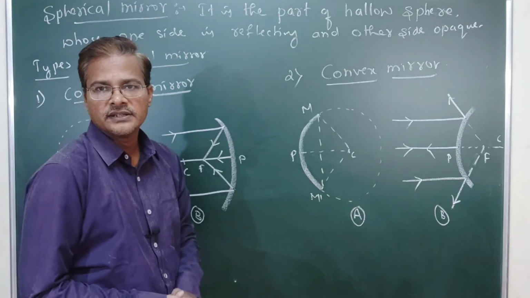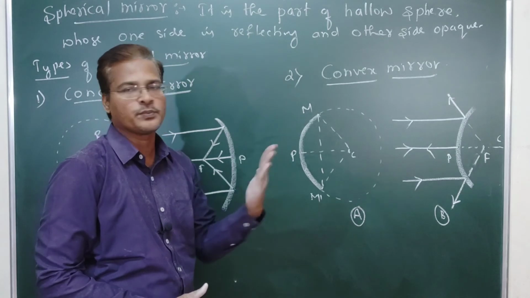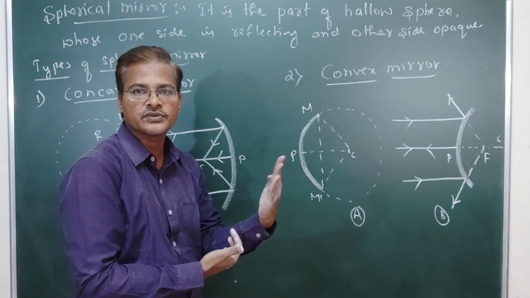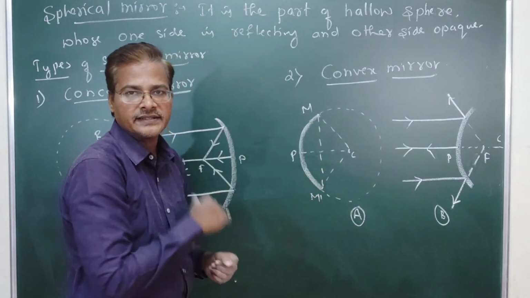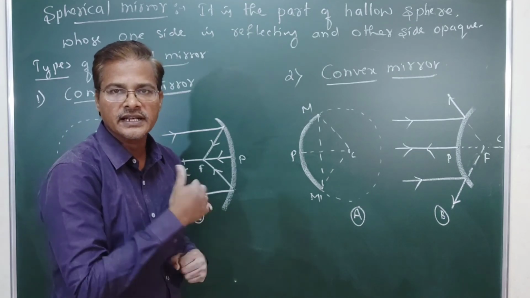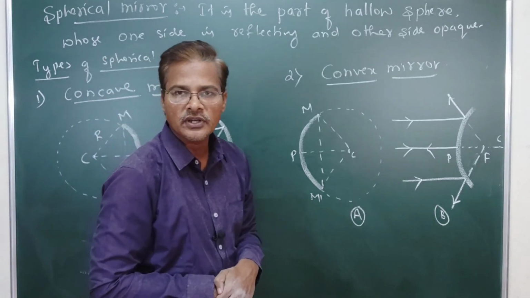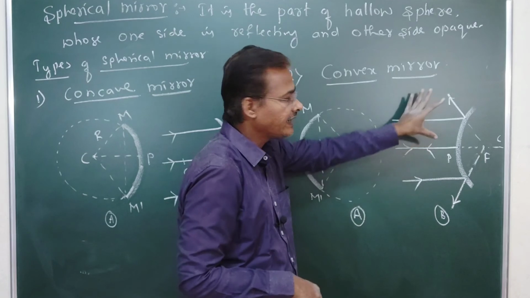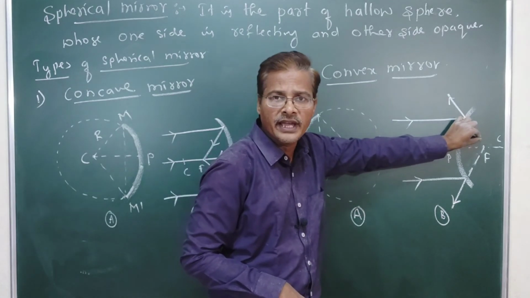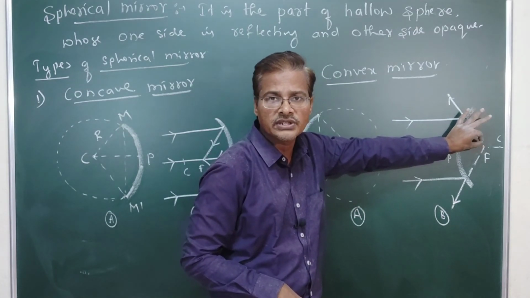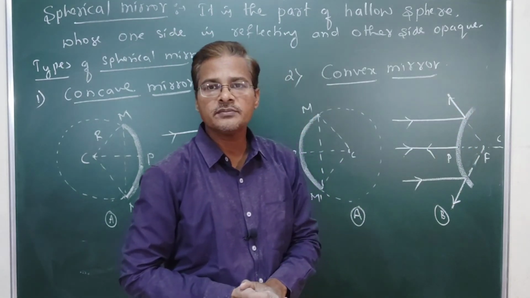Now the convex mirror. In a convex mirror, the smooth reflecting surface is the outer side, so the bulge portion is towards the observer, and the reflecting surface is the outer side of that sphere. This mirror is also called divergent, because when a parallel beam falls on it, the rays diverge. If I produce them back behind the mirror, they appear to converge at a point. That we call the convex mirror.